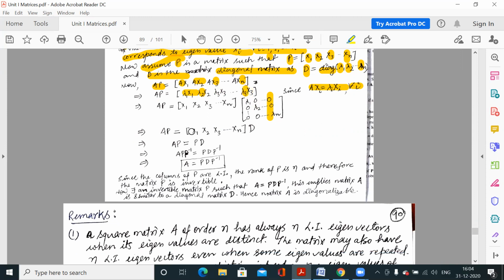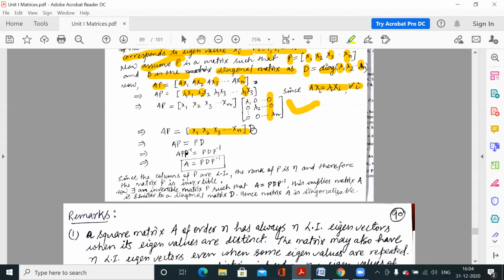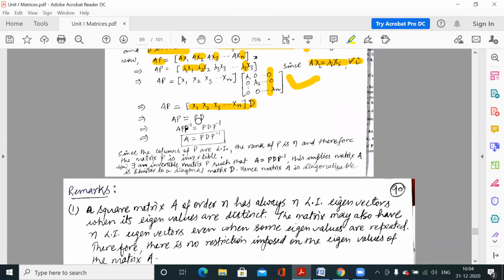So this is your first matrix. I have written it as it is. So x1, x2, x3, xn times this one diagonal matrix whose diagonal elements are lambda 1, lambda 2, lambda n. We have assumed that this is one diagonal matrix, so we can write this as D. So this is capital D. Clear? And this is your P matrix, this x1, x2, x3, xn. So this is PD. So now we have proved that AP is equal to PD.